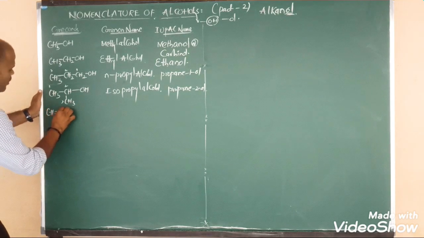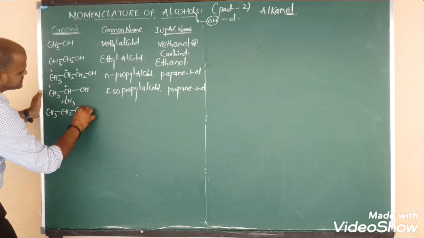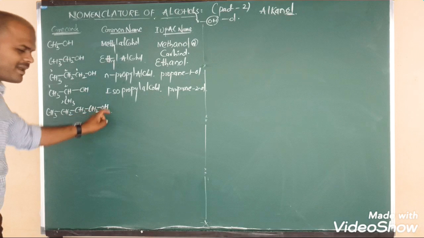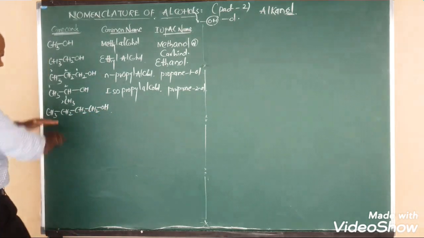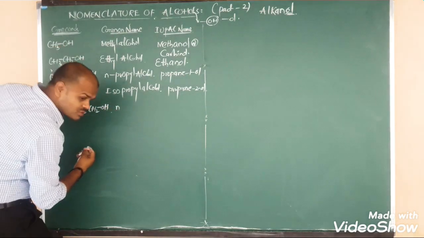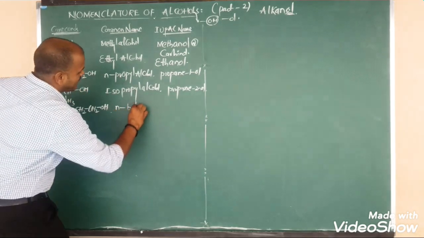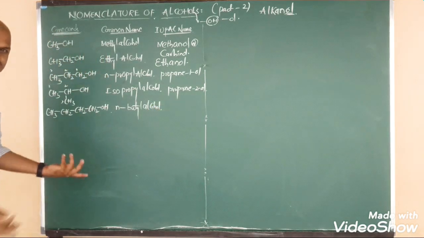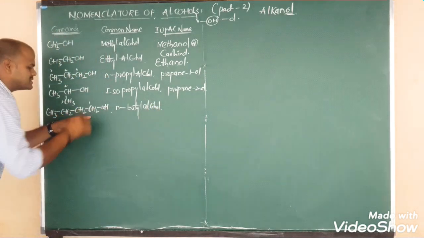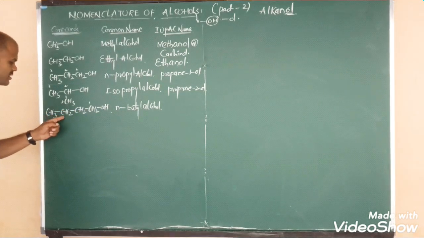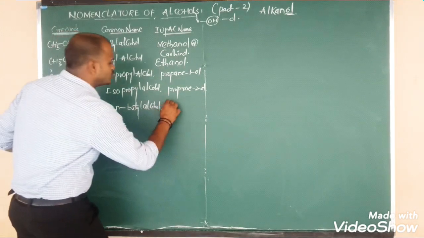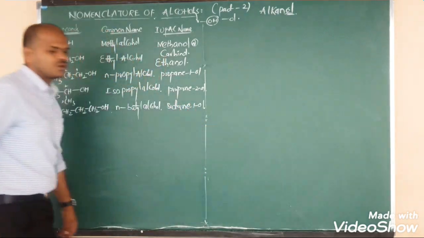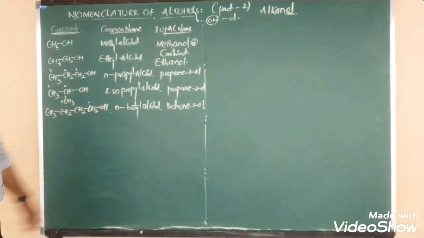CH3 bonded to CH2, again bonded to CH2, again bonded to CH2, bonded to OH. A four-carbon alcohol means butyl alcohol, and this is in straight form, so we say n-butyl alcohol. The IUPAC name is easy to write: the OH-connected carbon is 1, then the second, third and fourth. So butane-1-ol, or 1-butanol.